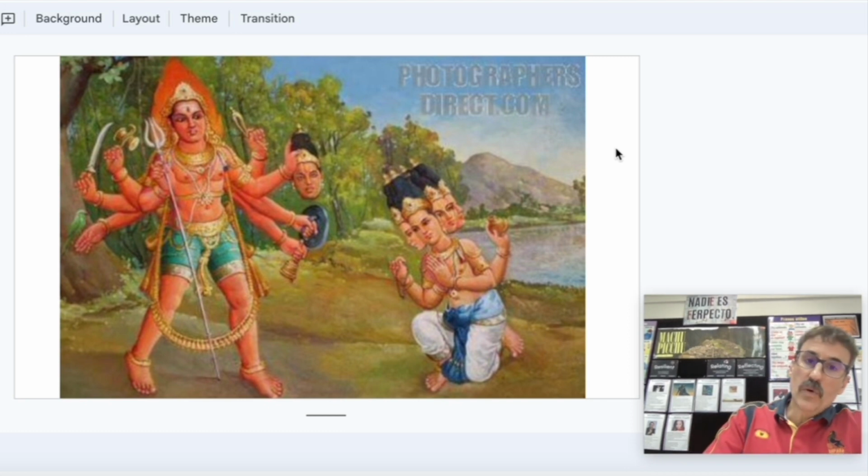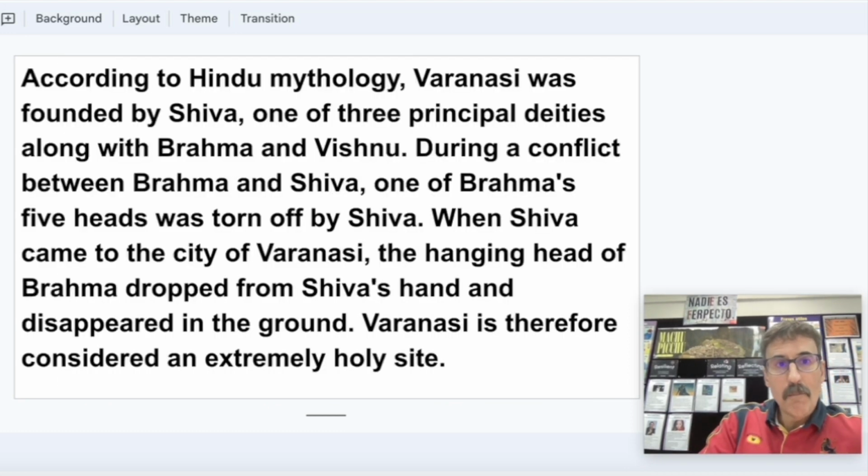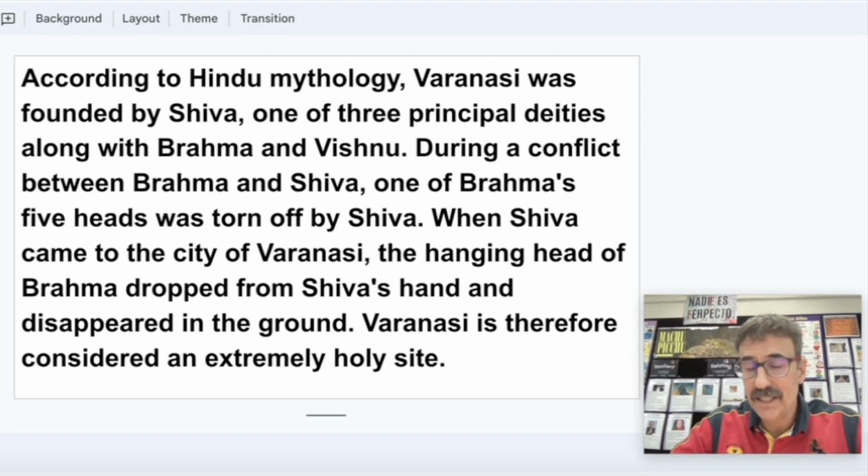When we are connecting this with Varanasi, according to Hindu mythology, Varanasi was founded by Shiva, one of the three principal deities, along with Brahma and Vishnu. During a conflict between Brahma and Shiva, one of Brahma's five heads was torn off by Shiva. When Shiva came to the city of Varanasi, the hanging head of Brahma dropped from Shiva's hand and disappeared in the ground. Varanasi is therefore considered an extremely holy site.